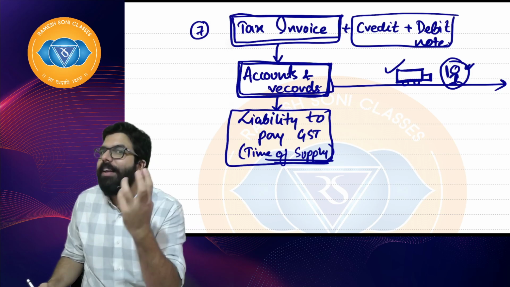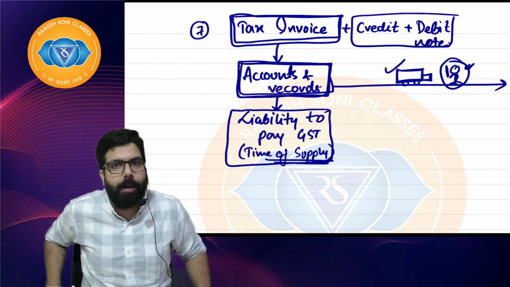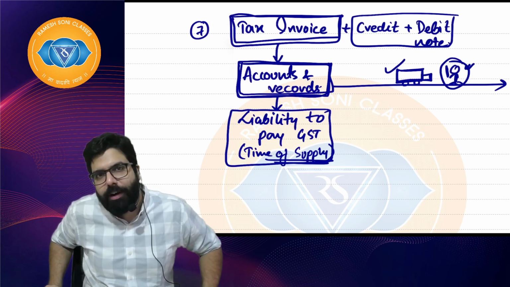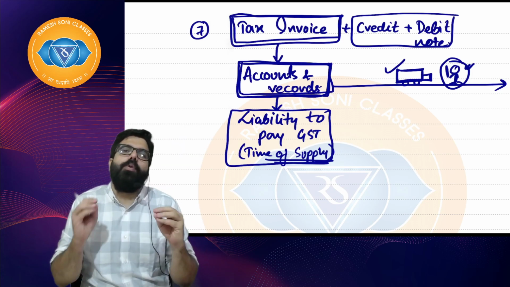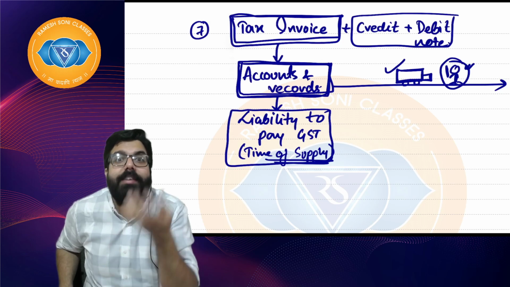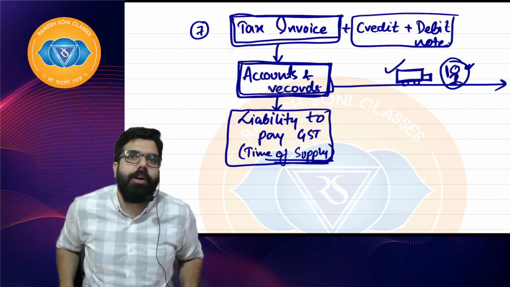Time of supply is the time when you have to pay the GST to the government. For example, I have sold goods in the month of January and issued the invoice in the month of January. So I'll have to pay the GST to the government. Which month's liability is it? It is the January month's liability, which I'll have to pay to the government.